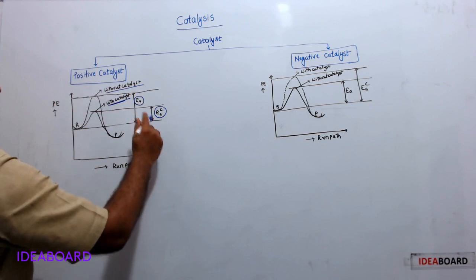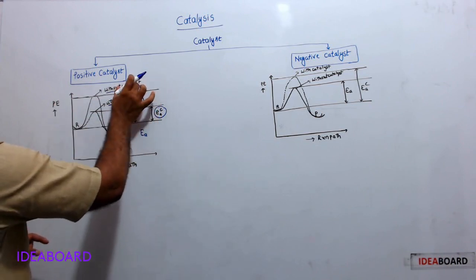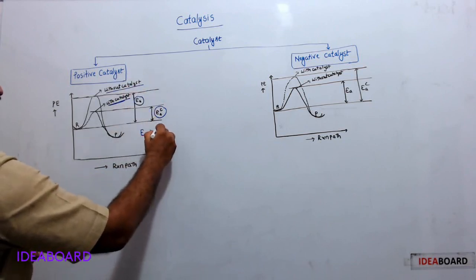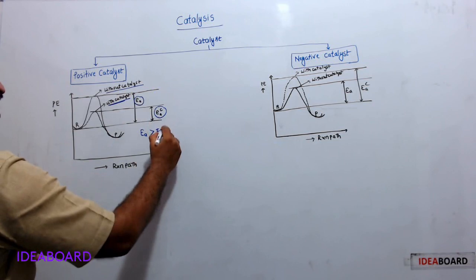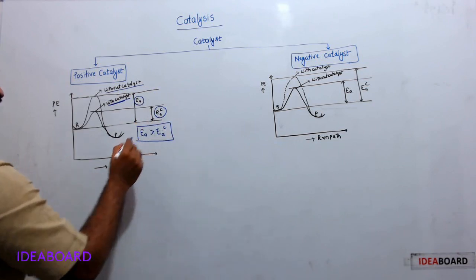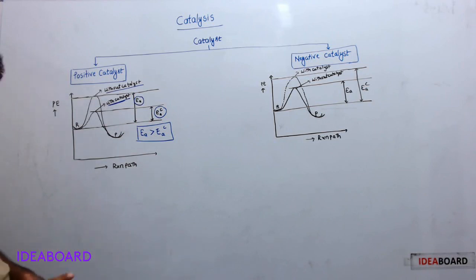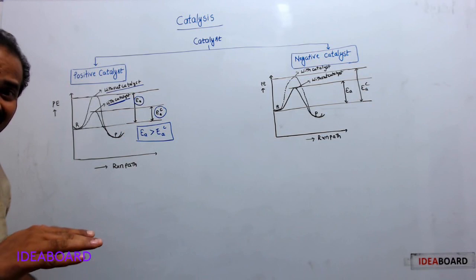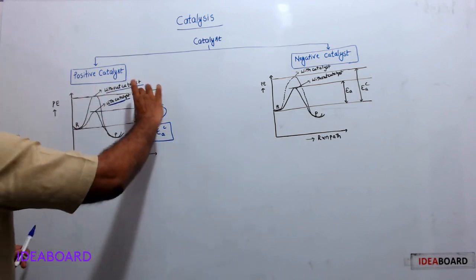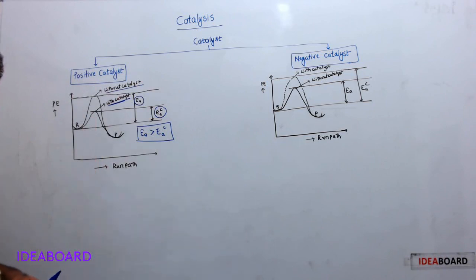Activation energy without catalyst is more than that of activation energy with catalyst. So therefore, in the presence of catalyst, the reaction alters from a high activation energy path to a low activation energy path.